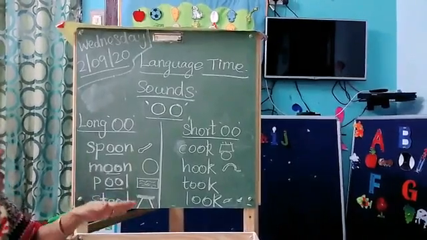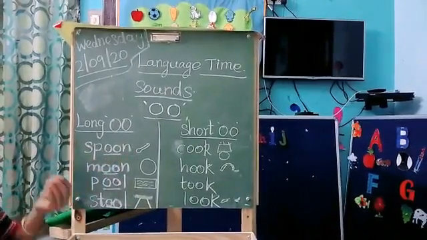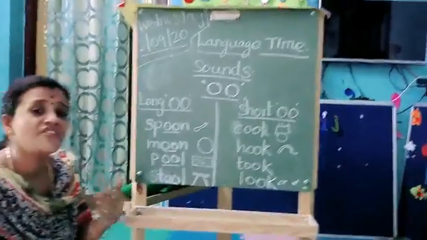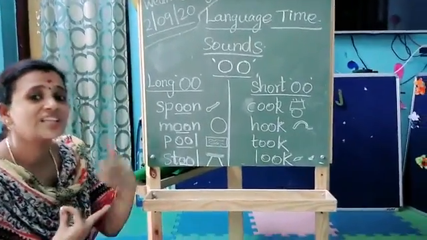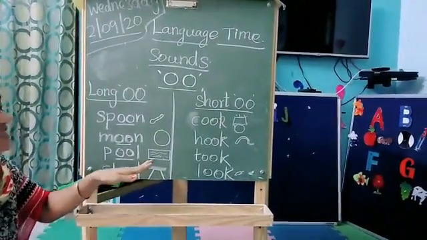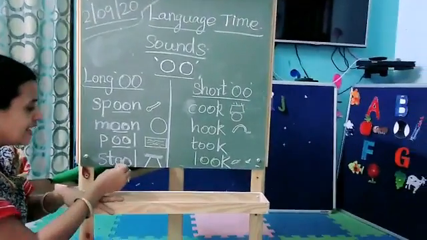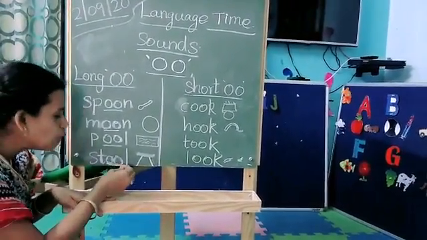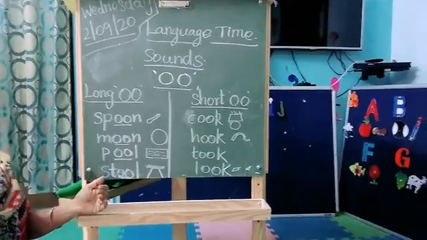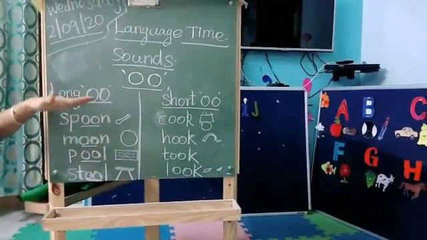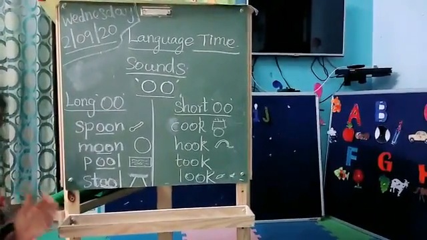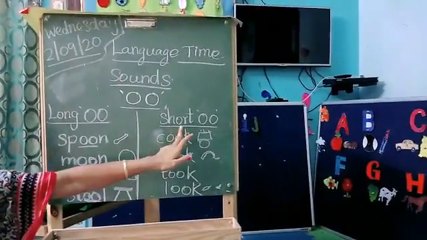Long oo sound. See, spoon. Spoon means one of the things we use for eating. Then moon, everybody knows the moon. Am I right? Yes, we can see the moon in the sky. Next, pool. Pool means a swimming pool. Okay, kids. Next, stool. The stool is something we use for sitting. Okay, kids. The long O in these words gives an oo sound.